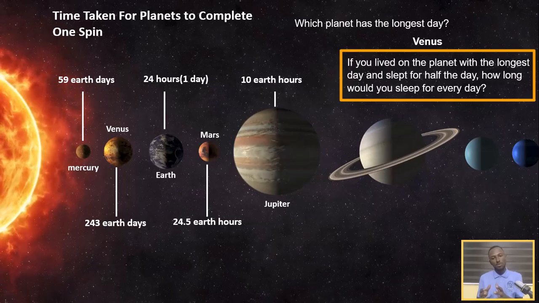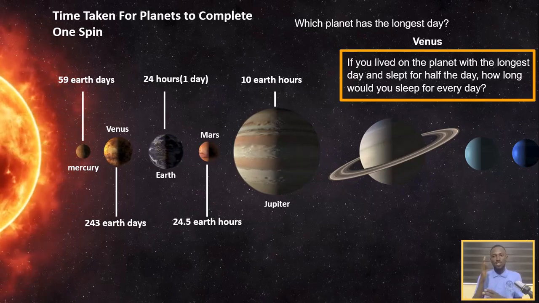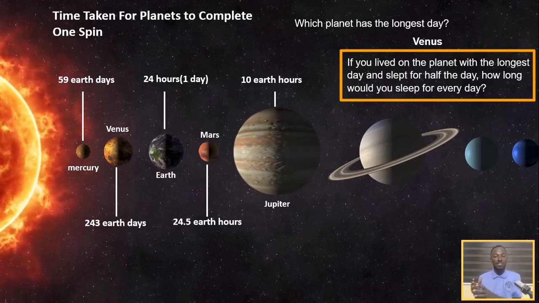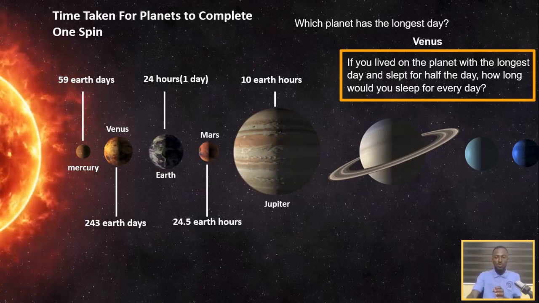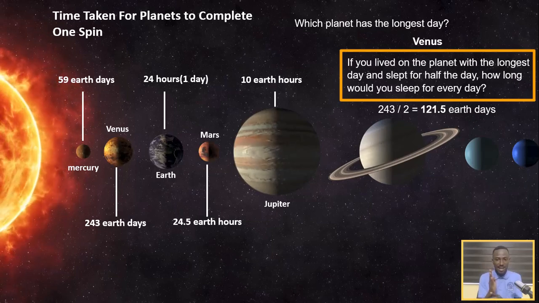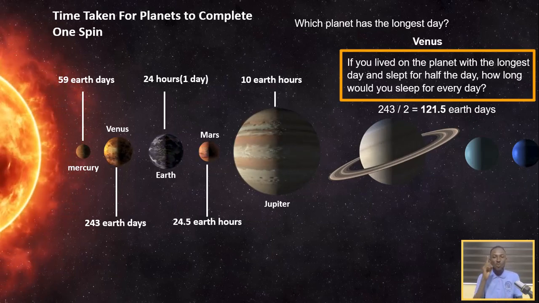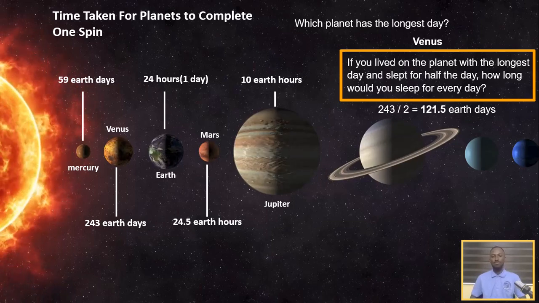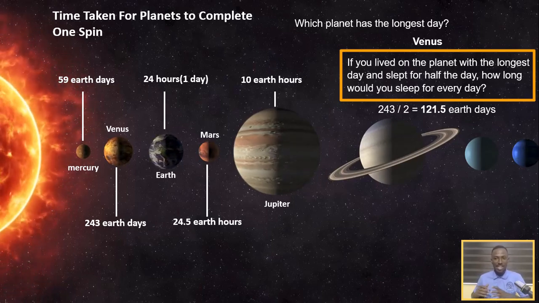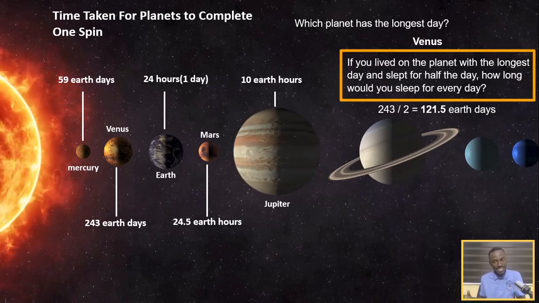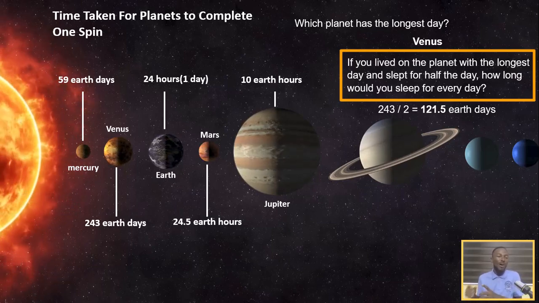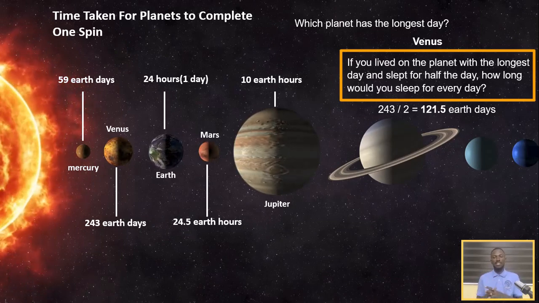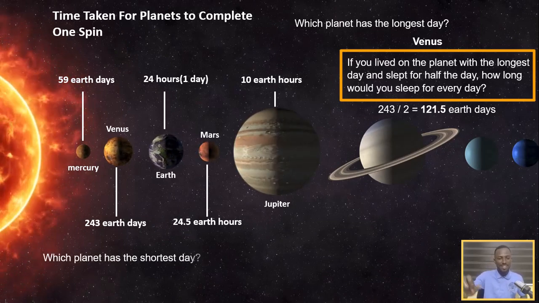Now, out of these 243 Earth days, you sleep half of the day. That means you have to divide 243 by 2. So 243 divided by 2 gives us 121.5 Earth days. So if you live on the planet with the longest day and slept for half the day, how long will you sleep for every day? You sleep 121.5 Earth days. Now let's take our next question.